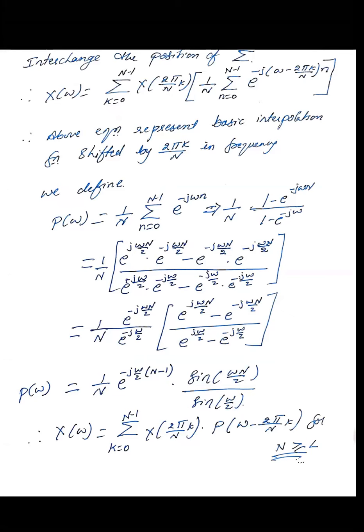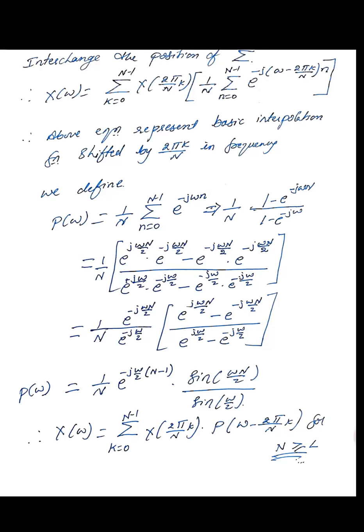So now we define this interpolation formula. P of omega is equal to 1 by N summation of n is equal to 0 to N minus 1 e raised to minus j omega n. So if you see the lemma equation, we have derived this as 1 minus e raised to minus j omega N by 1 minus e raised to minus j omega. Now the 1 can also be written, as you can observe here, as e raised to j omega N by 2 minus e raised to minus j omega N by 2.